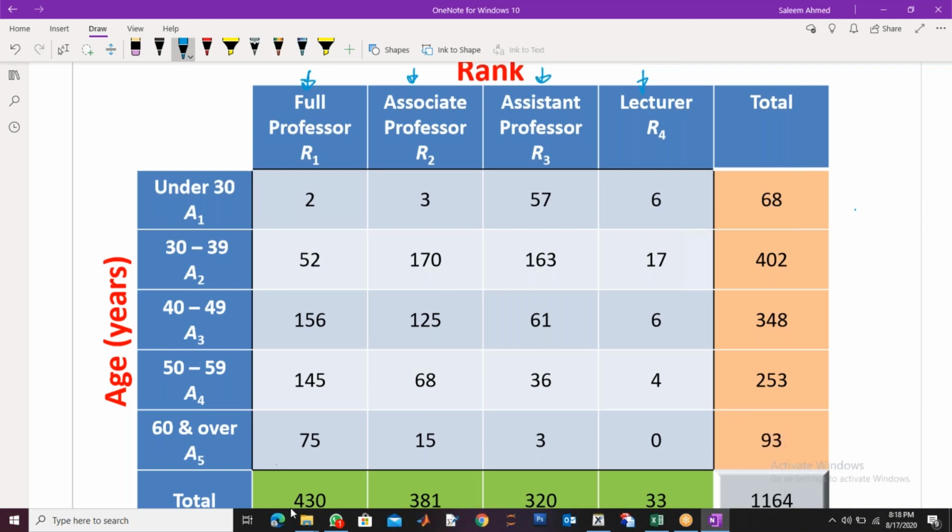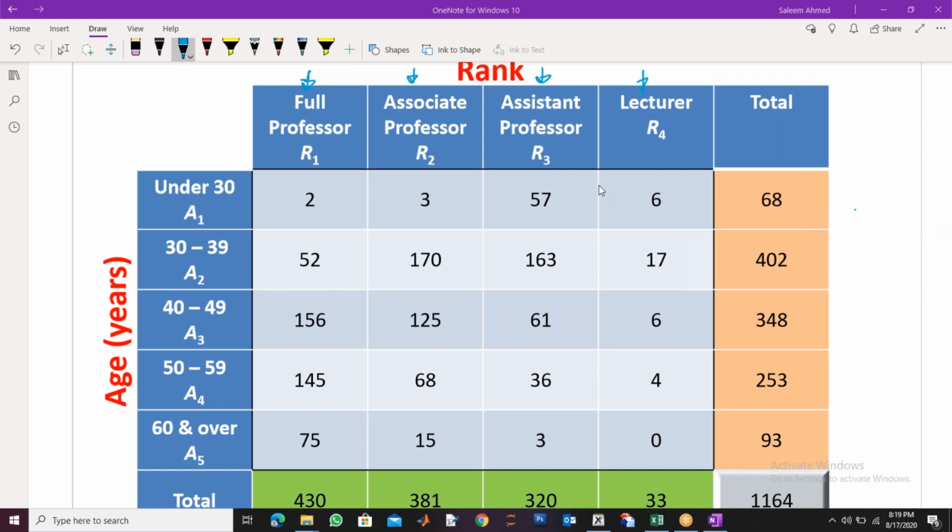Then we have age groups. Of course, there are different age groups as well. Usually lecturers are under 30, right? But there can be others as well, from 30 to 39, 40 to 49, 50 to 59, and 60 and above. Okay, if you have a criterion of retirement at 60, then there will be no one from 60 and above. But in some universities there are people above 60 as well.